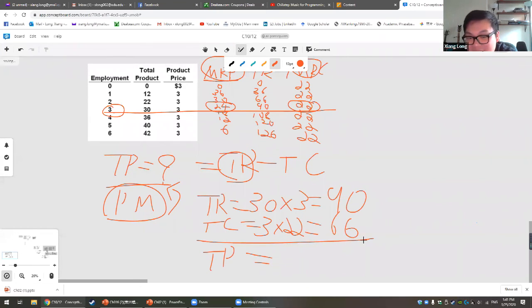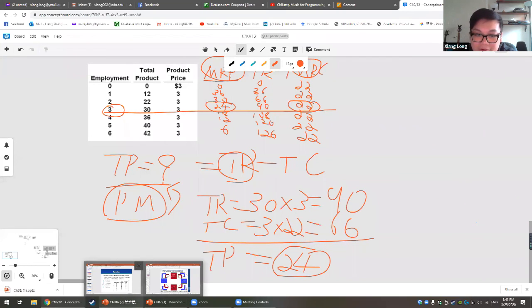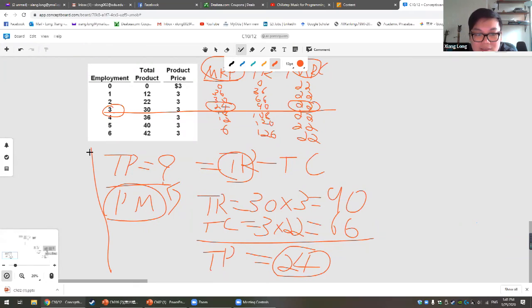So how are we going to calculate the profit? We use 90 minus 66, so what we got is equal to 24. This is actually the answer, so make sure you understand how to do that. We have another easy way to do this: the total revenue, 30, minus the wage rate, 22, multiplied by 3 is exactly the same thing. So the answer will be 24. Make sure you understand this question right here. This is the thing I'm going to ask you in the exam. Very, very important.